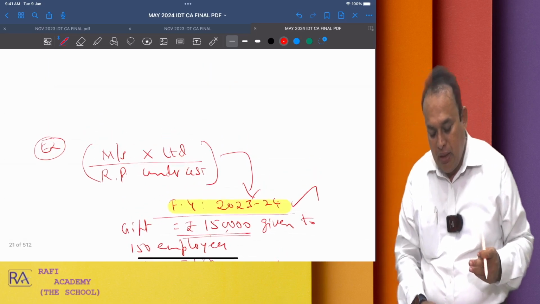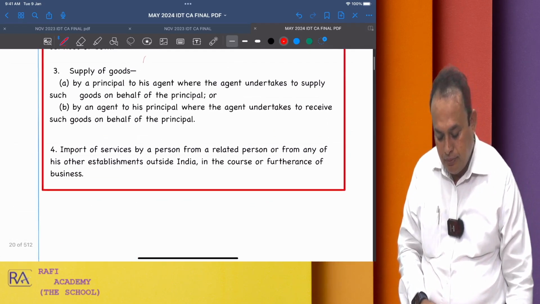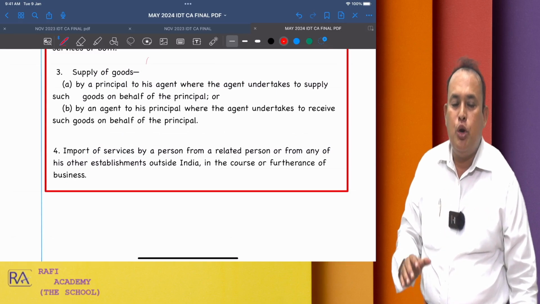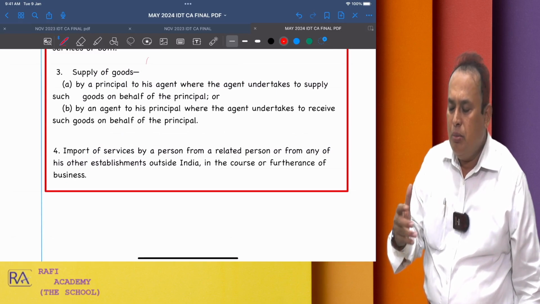Further, I am going to take up Schedule 1, point number 3.